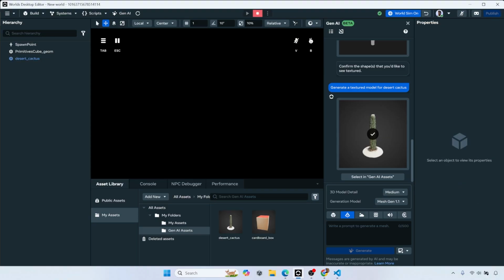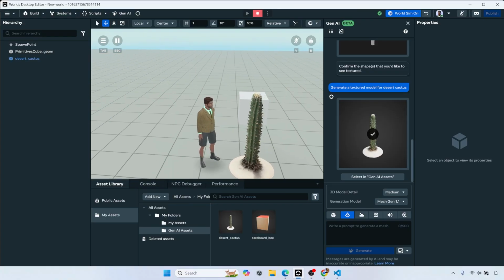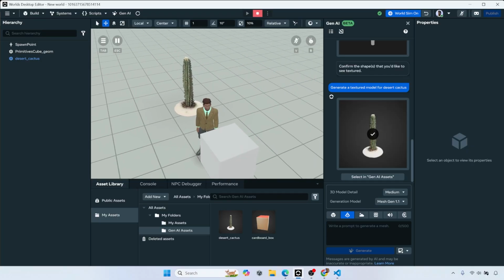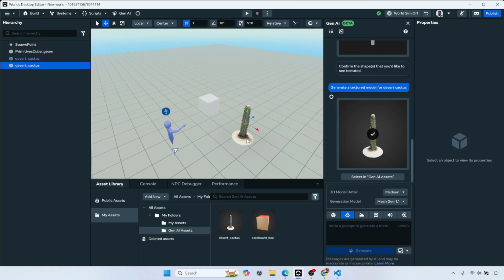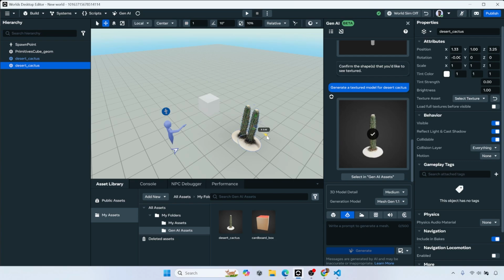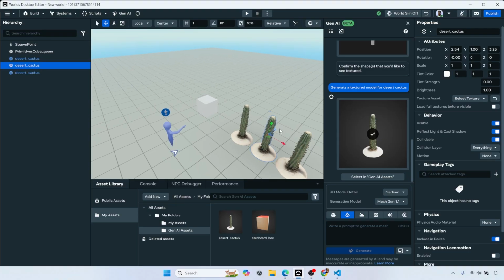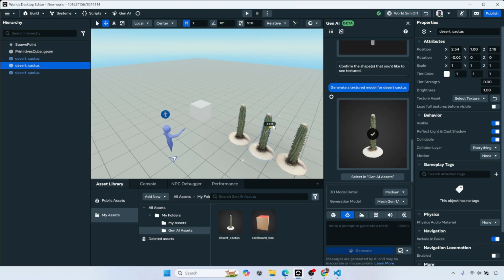And if I were to hit play, there we go. If I were to publish this in VR mode, I would see this in first person view. And then if I wanted to, I could Control D and duplicate it and add another cactus and another cactus. Can I do Alt? No. Was it Shift? No. Alt Shift? Nope. Control Alt? Nope. Control Shift? Nope. Never mind.